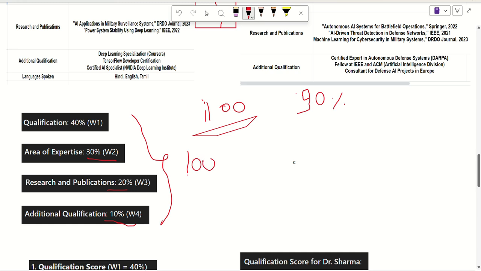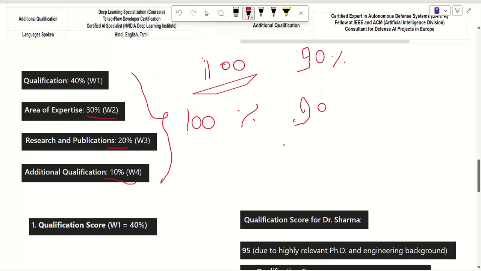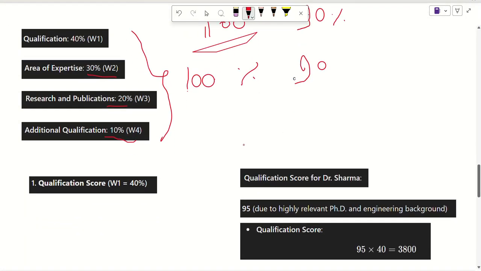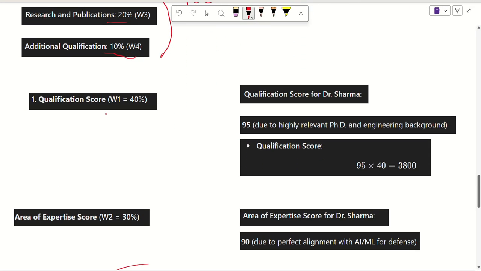So let's see how much score our expert is gaining out of 100. And the score of the expert will tell how relevant an expert is to the candidate. So let's see qualification out of 40%, how much our Dr. Sharma is gaining. Since we can see clearly that Dr. Sharma is having